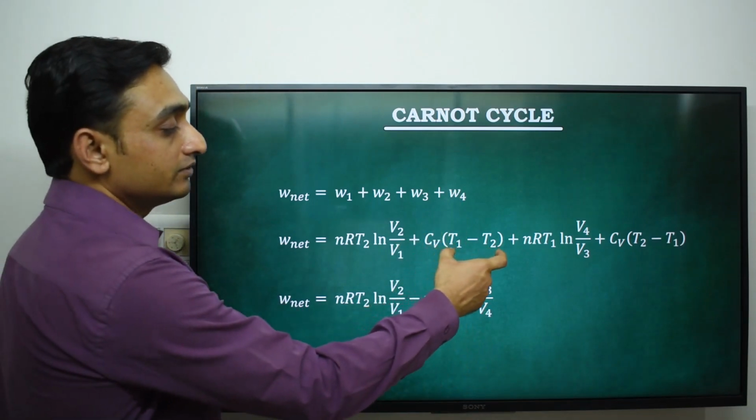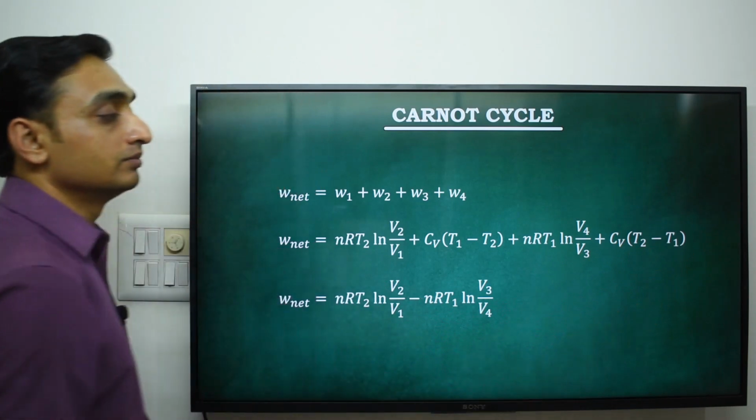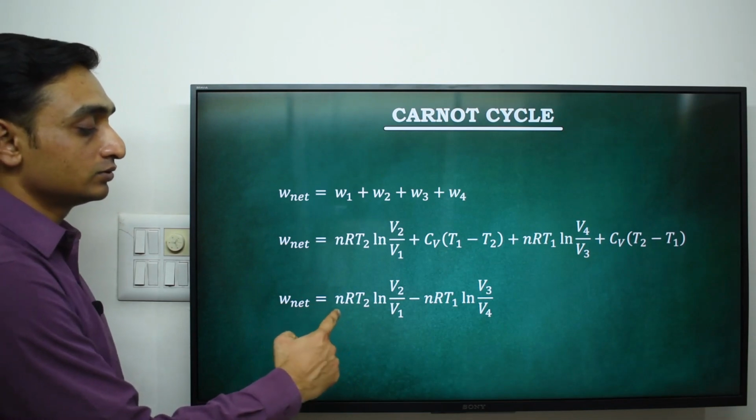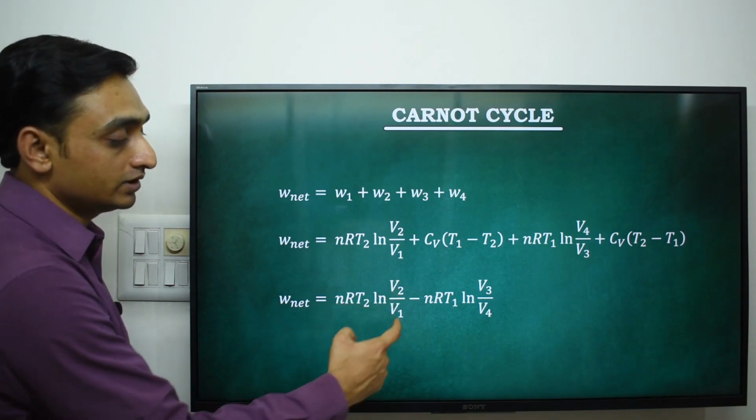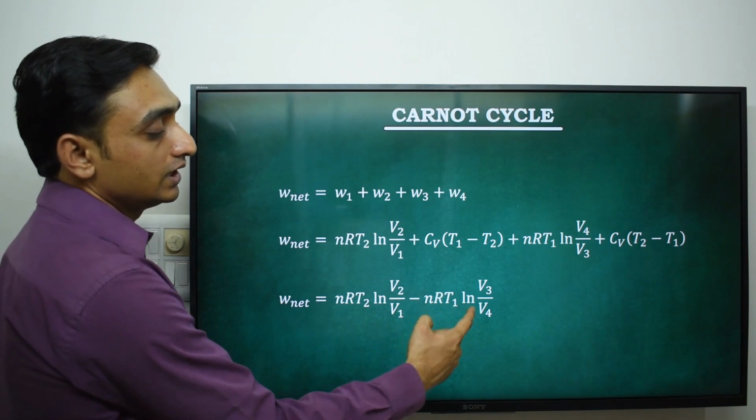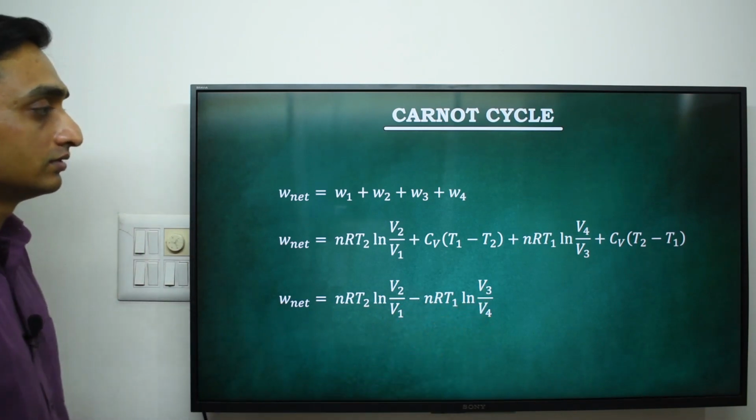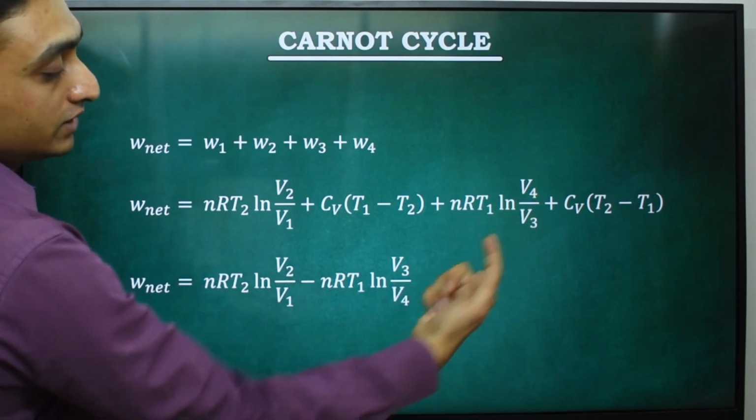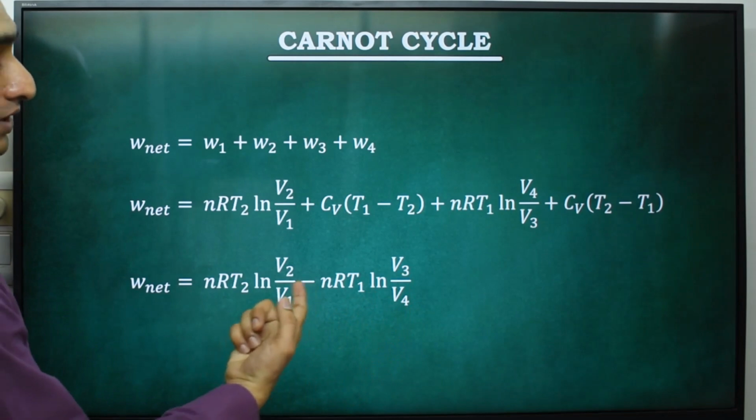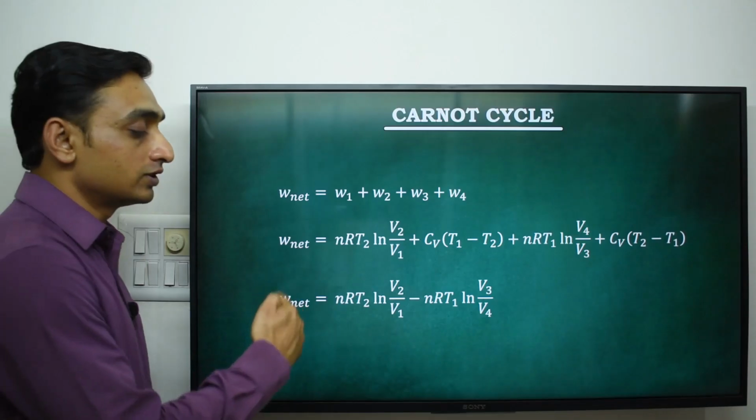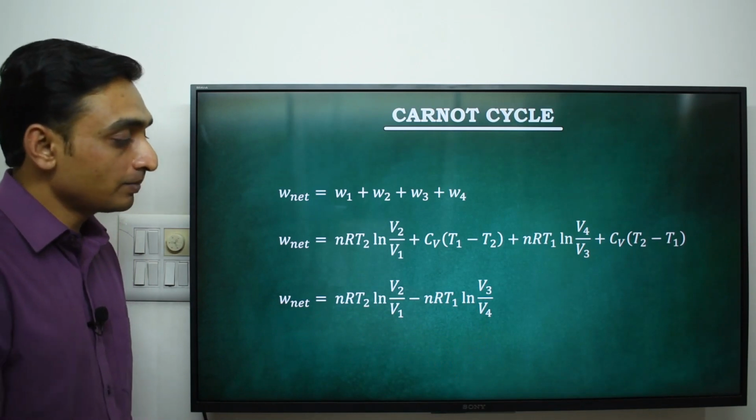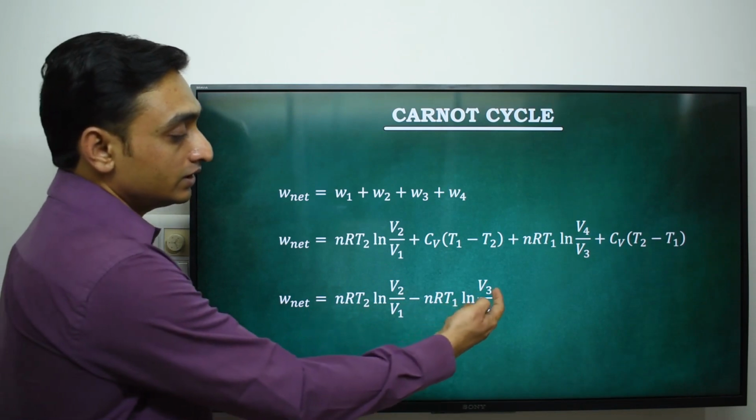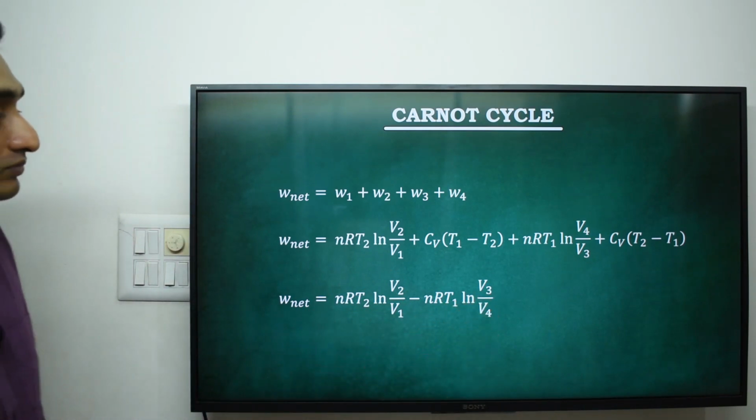Now the terms T1 minus T2 and T2 minus T1 cancel out, and we get W net equal to nRT2 ln V2 by V1 minus nRT1 ln V3 by V4. There is a negative sign because we altered the position of V4 by V3 to V3 by V4. That's why there is a negative sign. Now to further simplify this equation, we need to find a relation between V2 by V1 and V3 by V4.